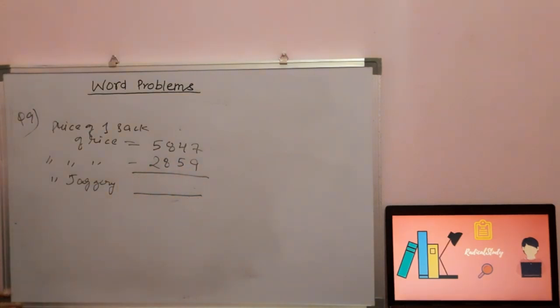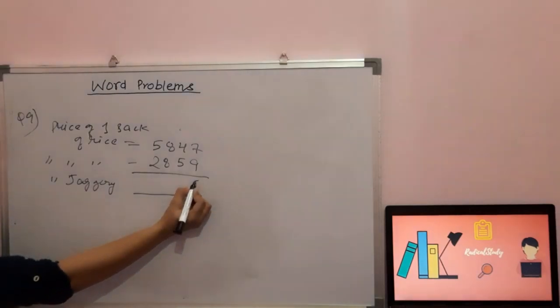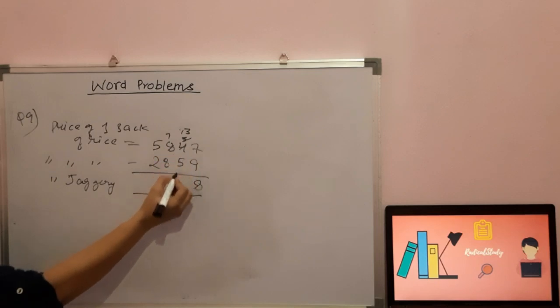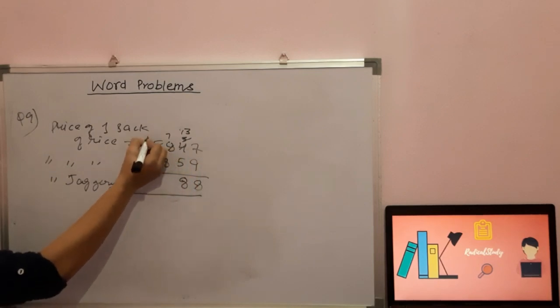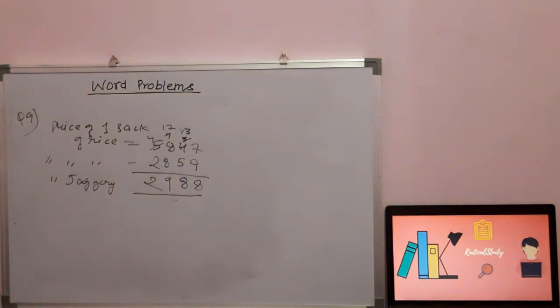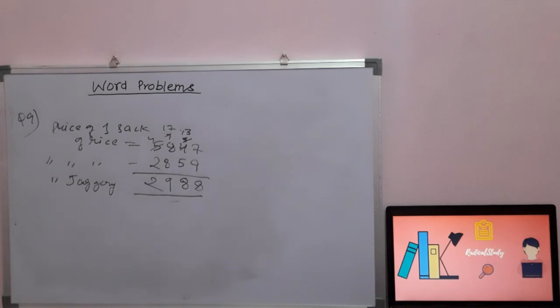Okay students. Now 7 minus 9 is not possible. So we have to take carry. So here it will be 8. This will become 3. This will become 7. This will become 13. And here it will be 8. This will become 4. This will become 17. Here it will be 9. Here it will be 2. So the price of one sack of rice is greater than the price of jaggery by ₹2,988.